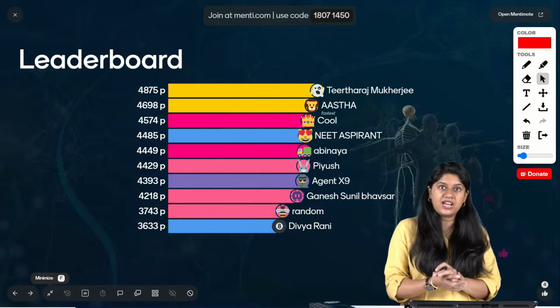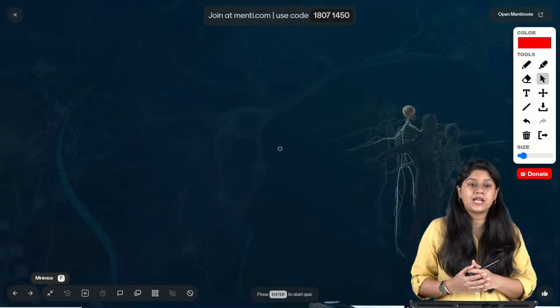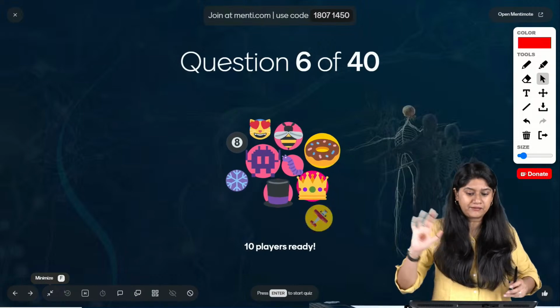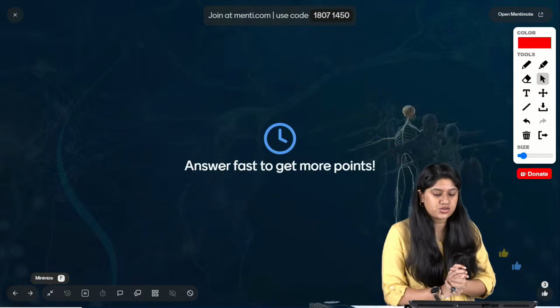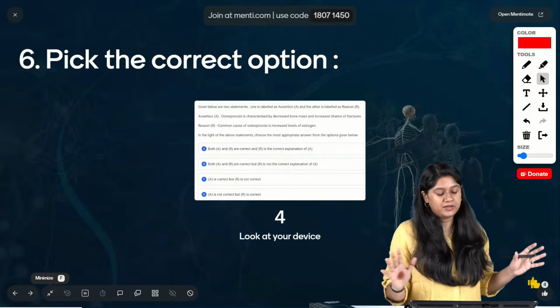Right, 5 questions are done. We have 5 more questions from the locomotion and the movement. Let's quickly get ahead, everyone. Then we'll take a break after some time. Let's see question number 6, everyone, on your screen. I know that your josh is really very high and all of you are prepared, fully geared up.